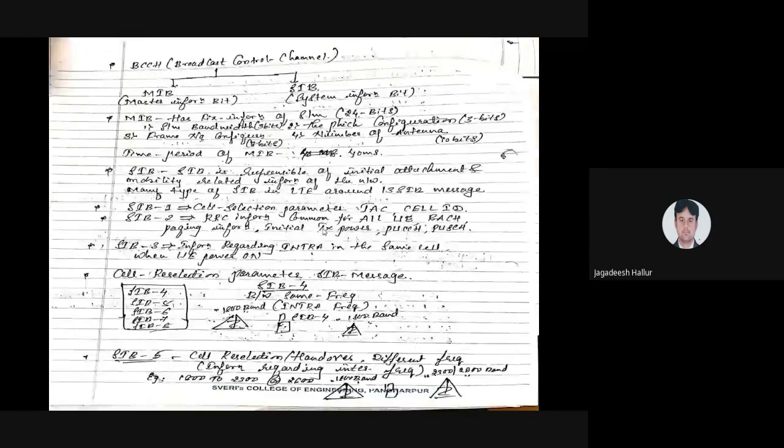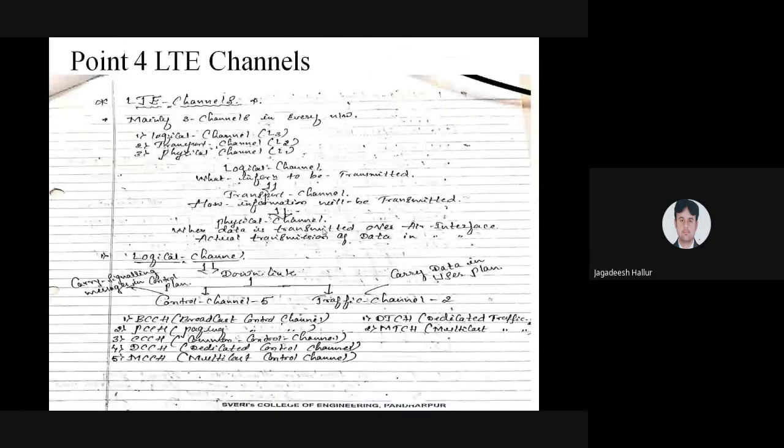Okay, got it? What is the main function of all this? So for LTE, the 4G LTE channels, mainly we are using three channels: the logical channel, the transport channel, and the physical channel. The logical channel defines what information has to be transmitted. The transport channel defines how we are going to transport that information. And the physical channel defines where the data has to be transmitted. That has to be taken care of by 4G LTE.